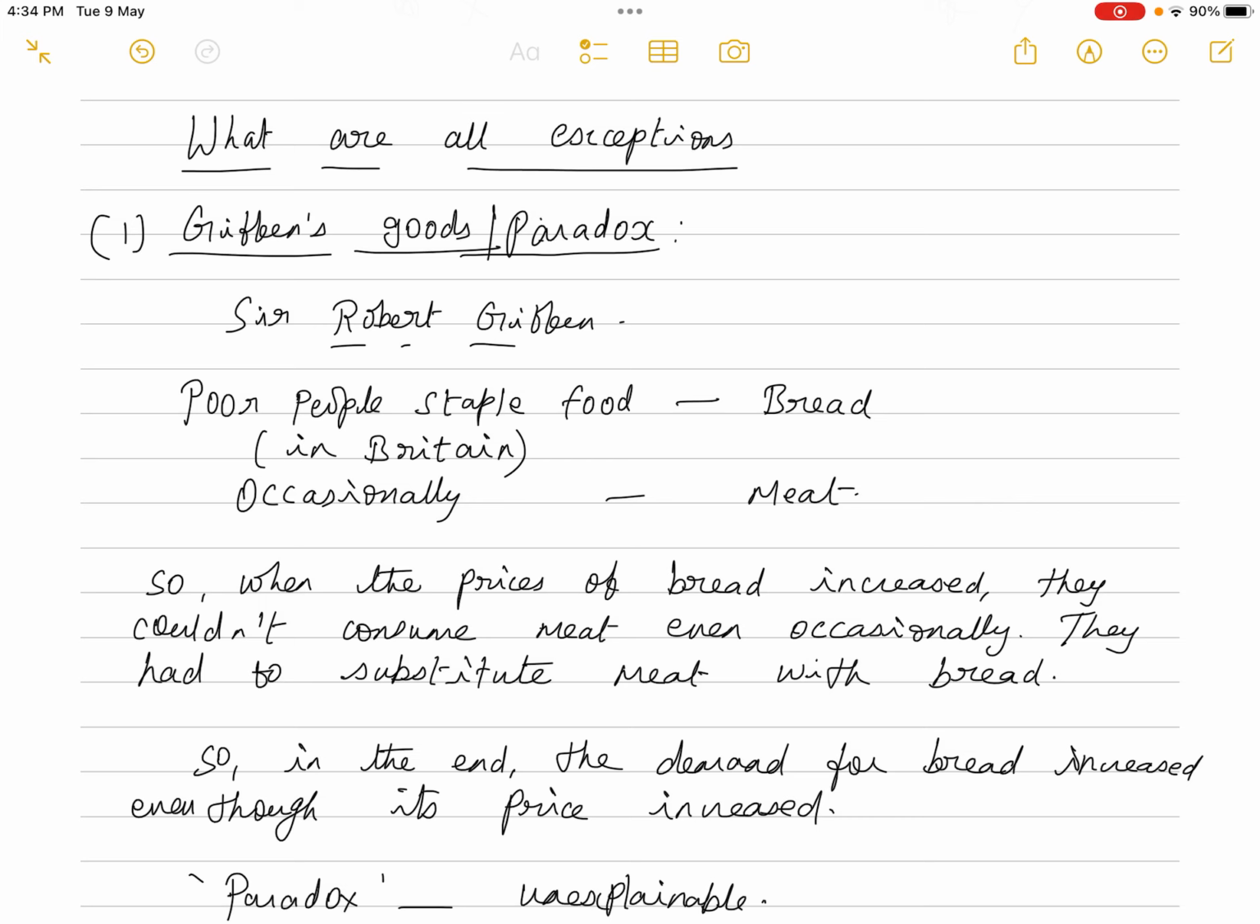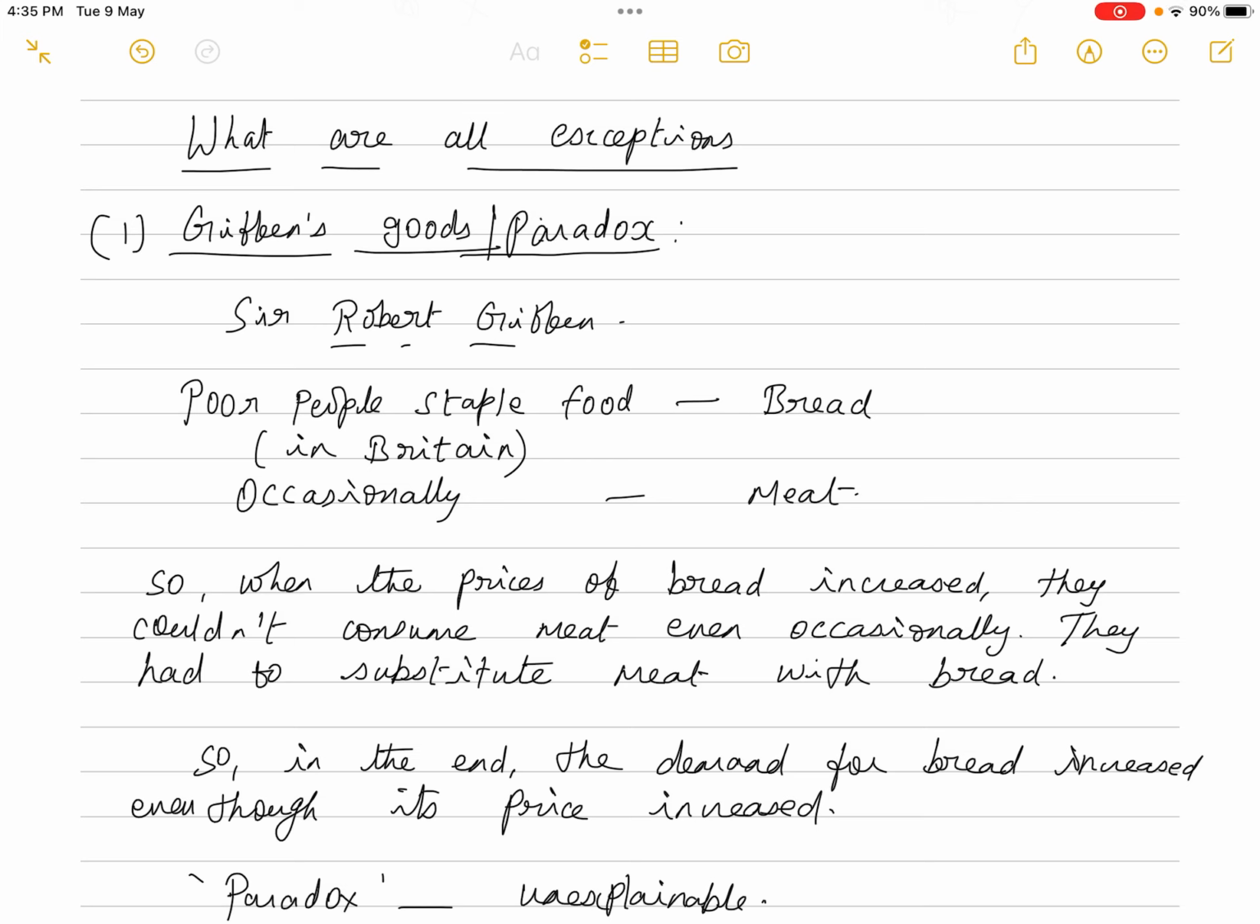The first exception to the law of demand is something called the Giffen's good or Giffen's paradox. This one was pointed out by Sir Robert Giffen. He observed that the low paid British workers' daily staple food is bread, and once or twice in a week or occasionally they used to consume meat. The price of meat is much higher than the price of bread. The low paid British workers couldn't afford meat regularly, so occasionally they used to consume meat, but otherwise their staple food happens to be bread.